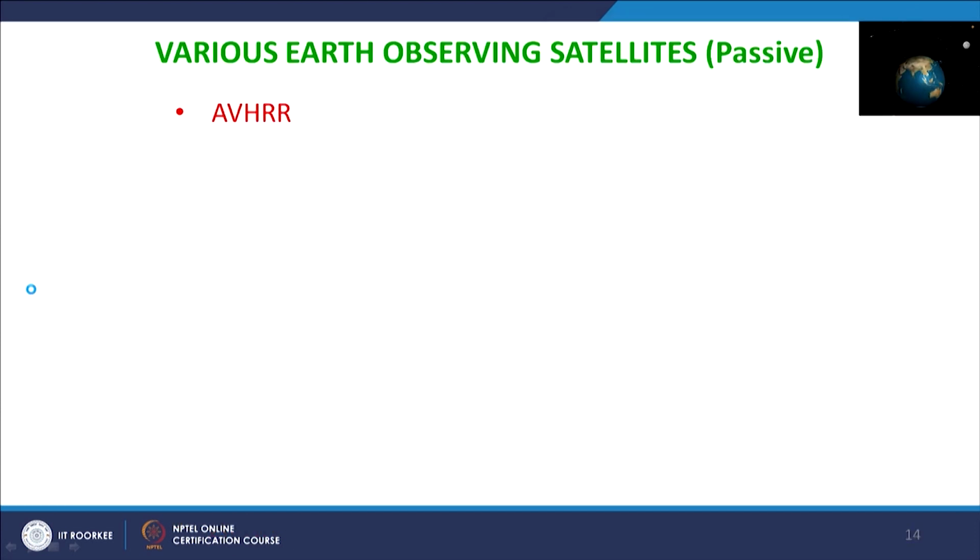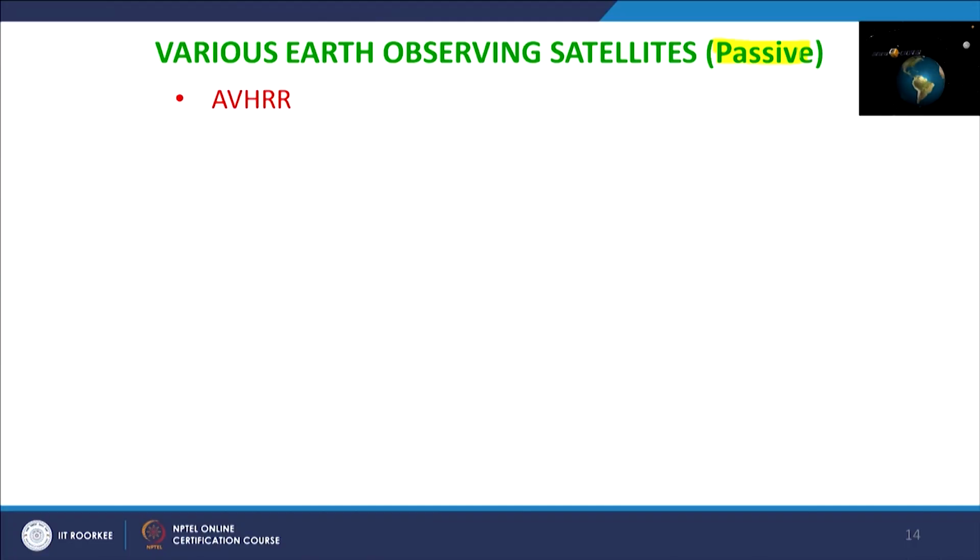Now, various are Earth observing satellites, and here we are talking mainly about the passive satellites, which work in the visible, infrared and thermal infrared part of the EM spectrum, plus passive microwave, not active microwave. So, the first example is NOAA AVHRR. NOAA is the name of the satellite. AVHRR is the advanced very high resolution radiometer, which is the sensor on board the NOAA series of satellites.